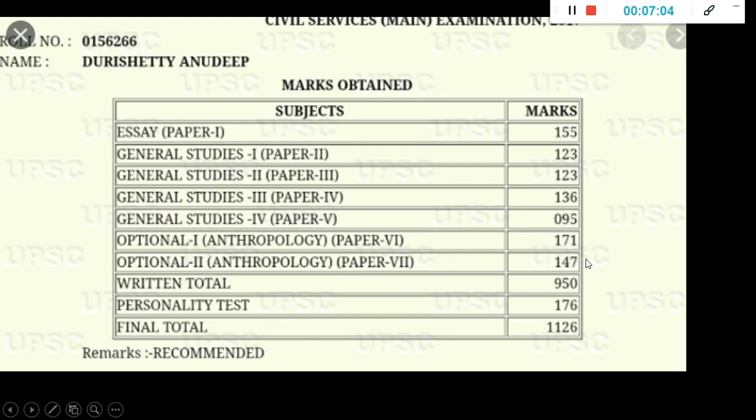So if you see here, leave this one, see the entire marks and see the final marks. This 1126 is out of 2750. 1126 out of 2750 is how much? It is nearly only 40%. Suppose in your 10th standard or in your school level you scored 40% and go to your home, what will be your parents' reaction? That is a disaster. But here in UPSC, 40% mark is the topper, is all India rank 1.